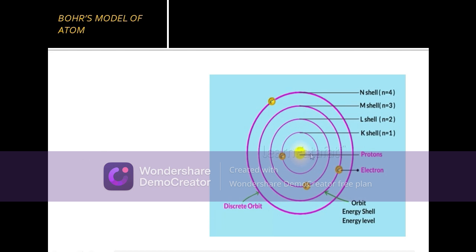So he gave this: this is the nucleus. Near the nucleus is the first shell. The first shell is named K, the second shell is named L, then M, and it goes on. So the quantum number n is given as 1, 2, 3 and 4. The first shell will be near the nucleus and it is called the K shell. So only certain energy levels are given. See, if the electrons are revolving in a special orbit, they will never fall into the nucleus.